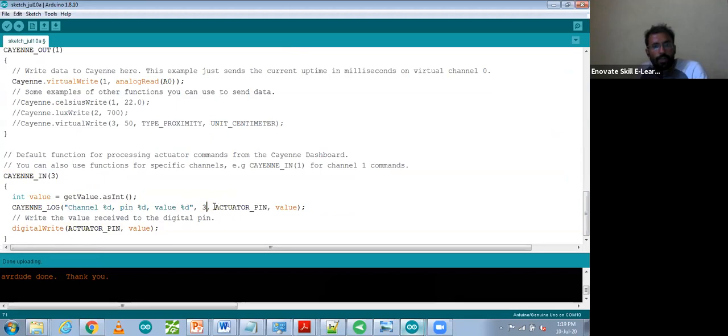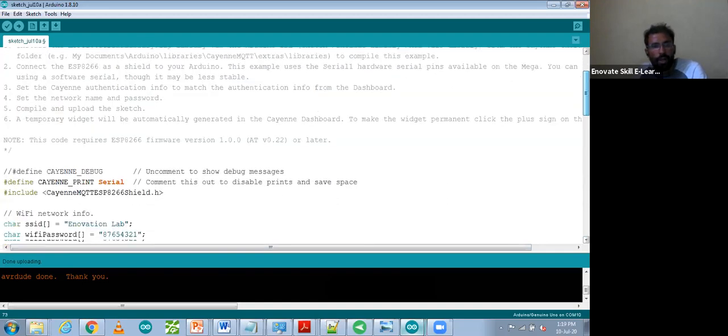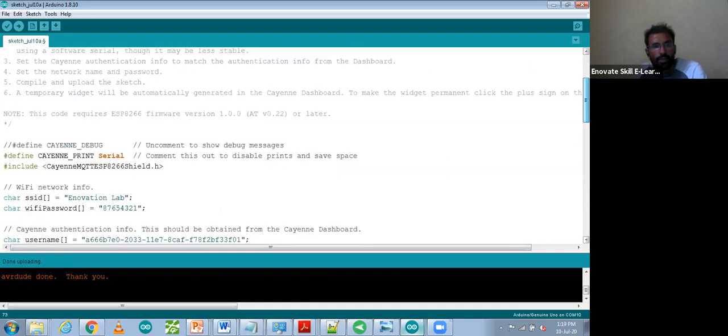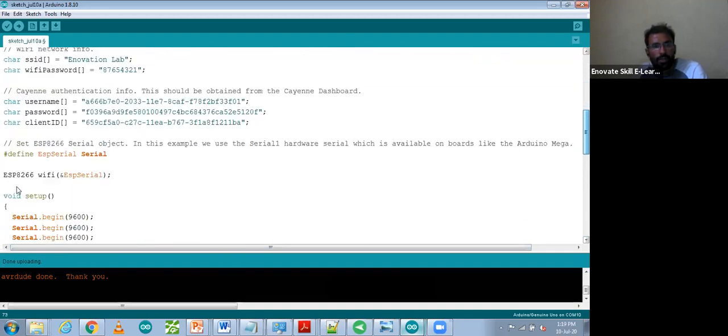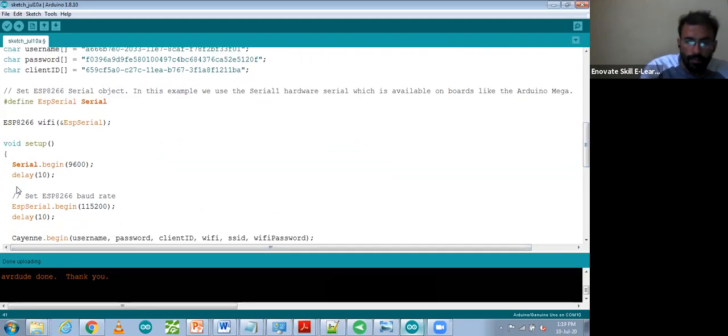Now the actuator pin also I have not defined. You can use any pin, 12, 13, you can use. So I'm going to use pin number 12. And over there also, actuator pin, that is pin number 12. That means I'm going to give output on pin 12. This pin also, when you are going to give output from the Arduino, go to setup, pin mode, and 12 number, output.